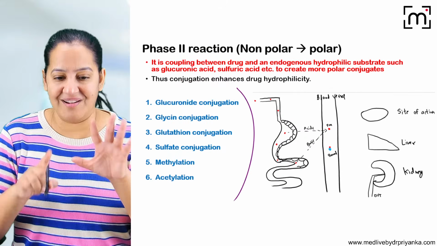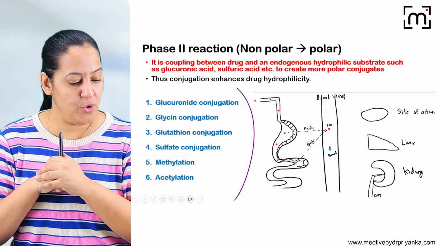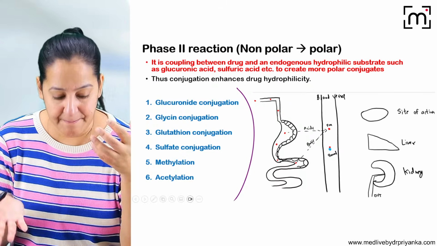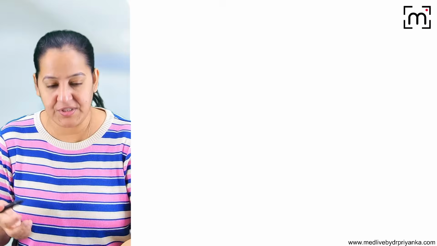And in phase 2, there are 6 types. How many types in phase 2? In phase 2, we have 6 types. What are the 6 types of phase 2? We are combining the drug with certain endogenous compounds.